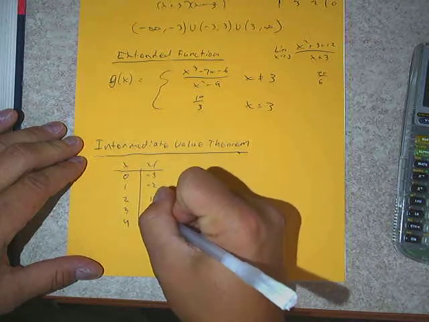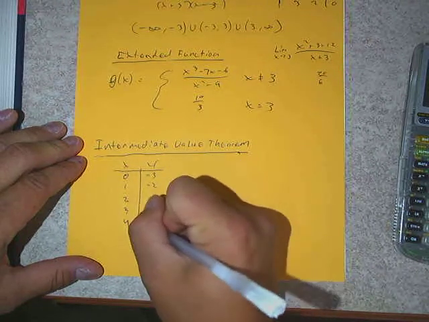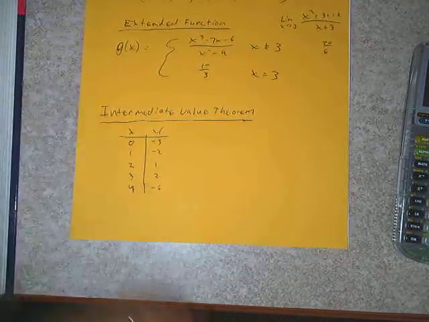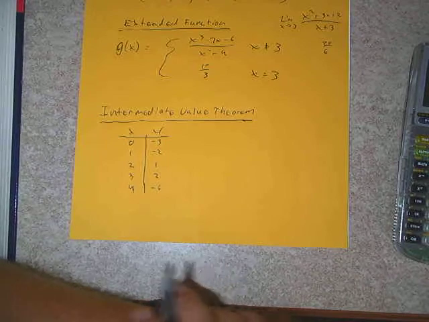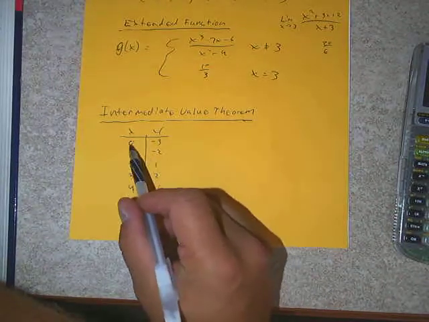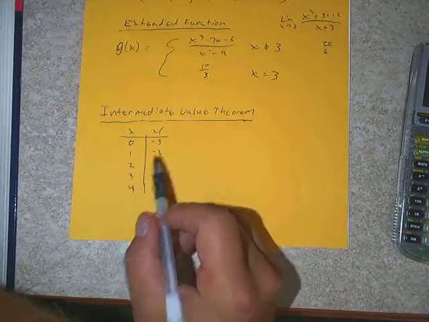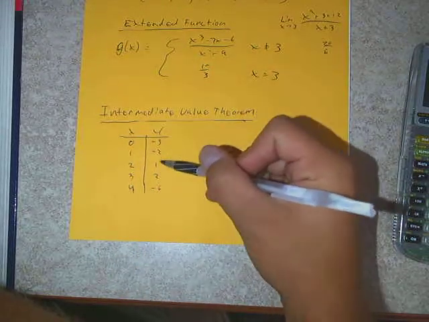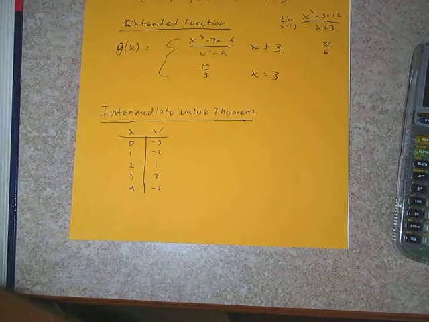And we've worked with the intermediate value theorem before, and I'll give you an example of how. In algebra, we might have had a chart like this, let's say an XY chart where we had 0, 1, 2, 3, 4, for instance. And we had -3, -2, 1, 2, -6. So let's say the chart looked something like that.